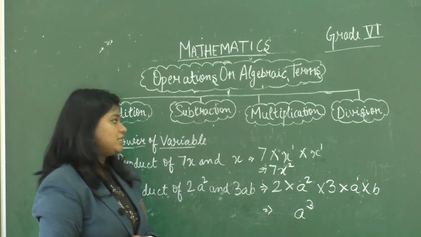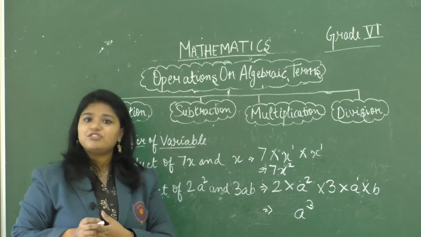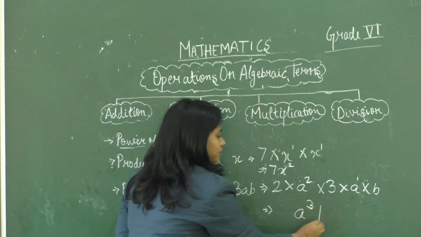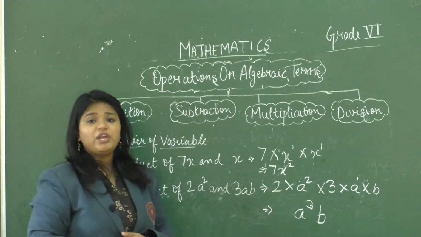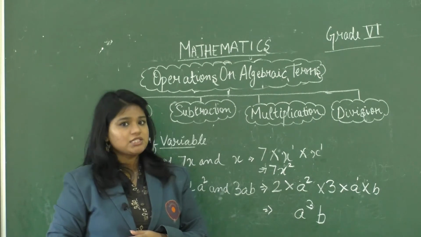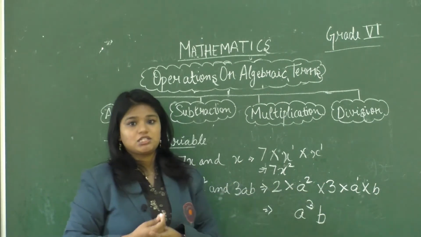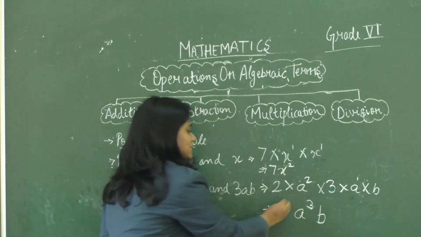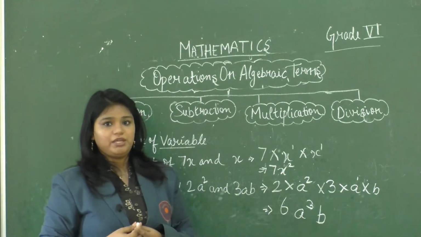Now we notice that b is also there, but b is all alone. So there is no need to add any powers, so we will directly write b. Now in this we have missed something, right? What is it? We have missed the constant. So we will multiply the constant. So 2 into 3 will be 6. So the answer will be 6a cube b.